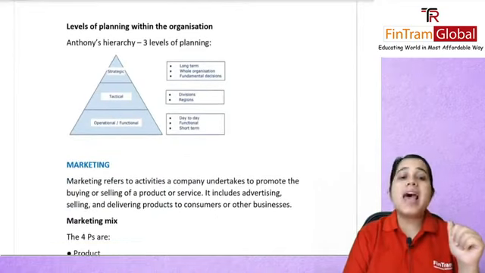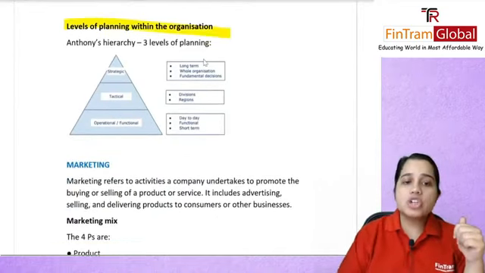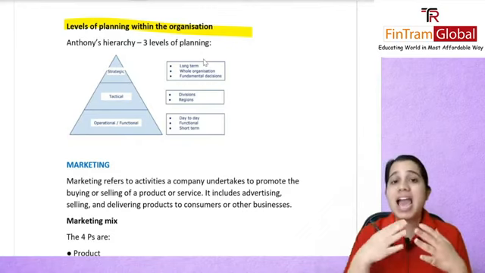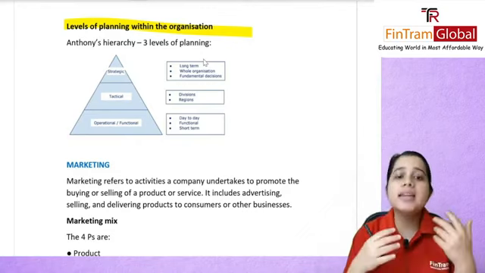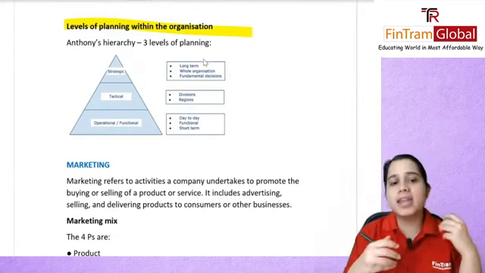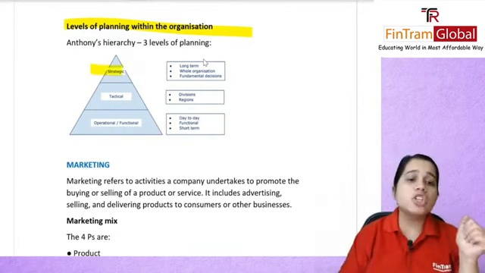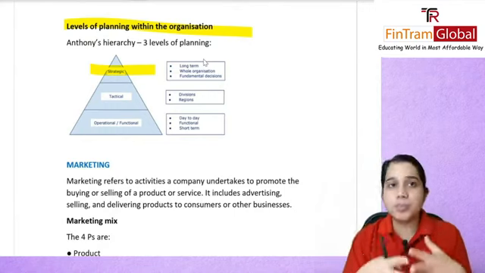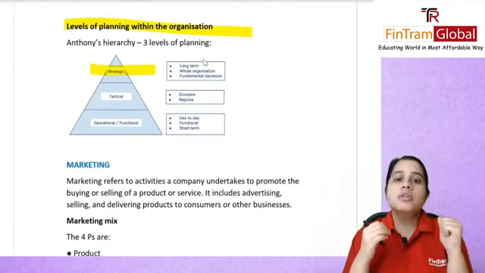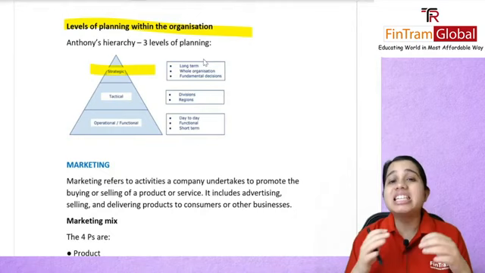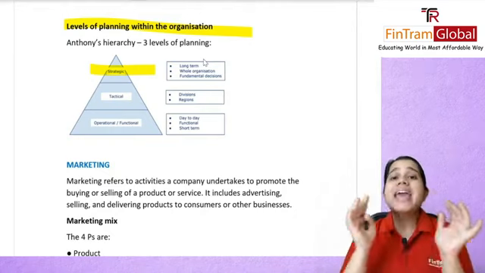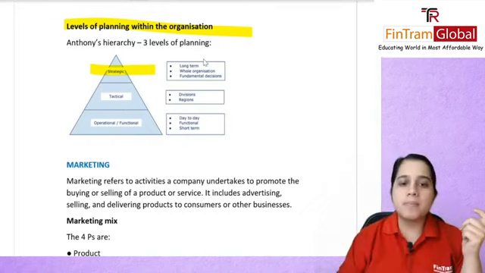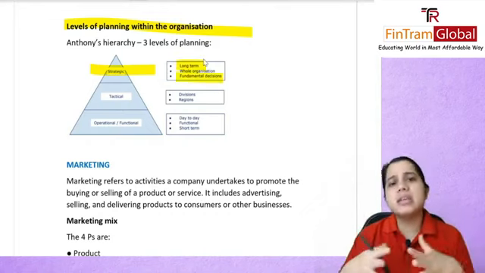Now, levels of planning within the organization. Here we had studied Anthony's triangle, Anthony's hierarchy, whatever you want to call it. There were 3 levels of planning. On the top, we had your strategic level. Here your strategic managers, your top level managers, are going to undertake your long-term planning. This will affect your entire organization, and they will be making any fundamental decisions.